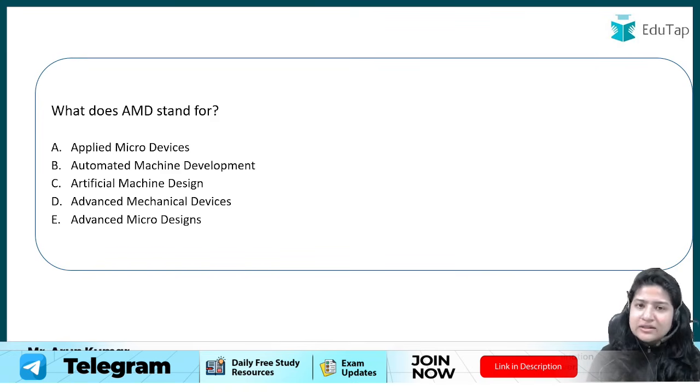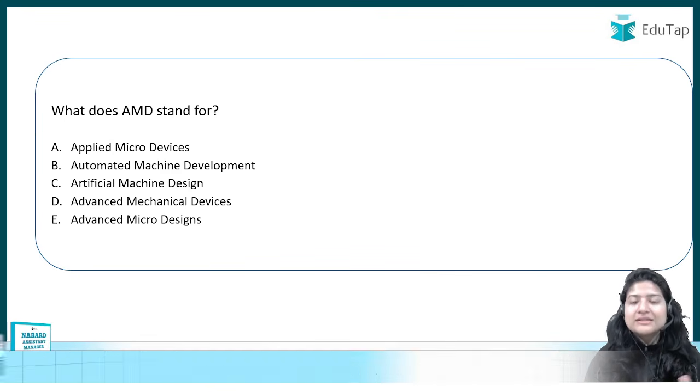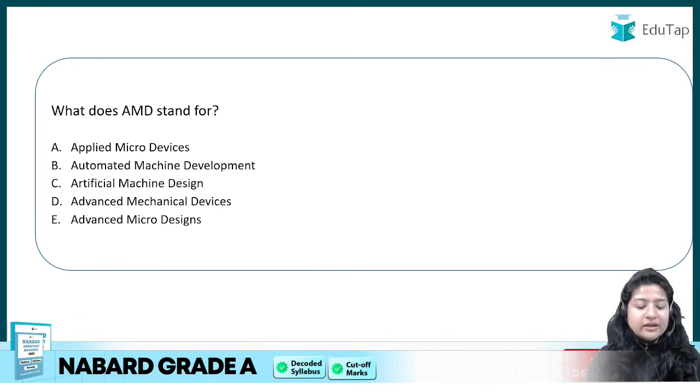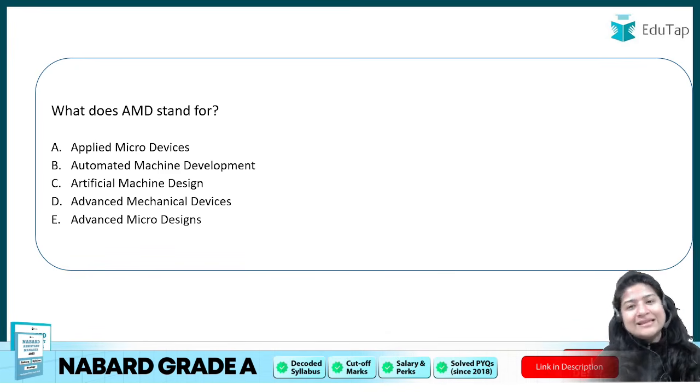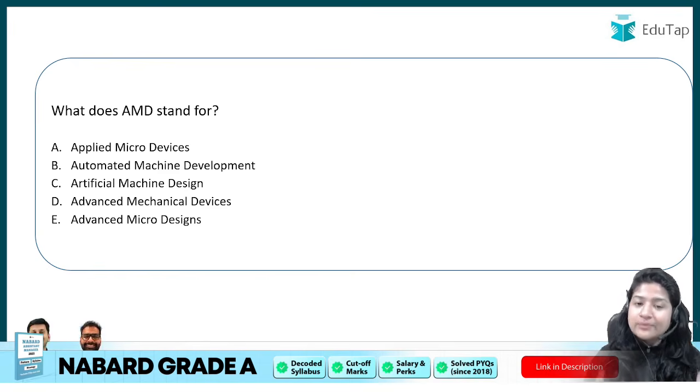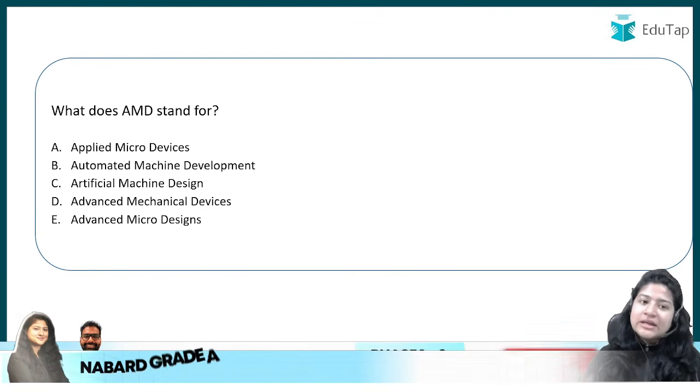Full forms are asked a lot, questions on operating systems are asked a lot, and also the shortcuts that we use in MS Word, for example Control plus C, Control plus V. Of course, questions this simple are not asked, but yes, such questions are asked in the examination.